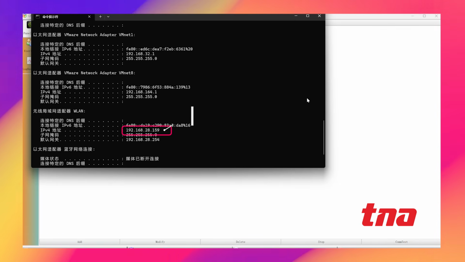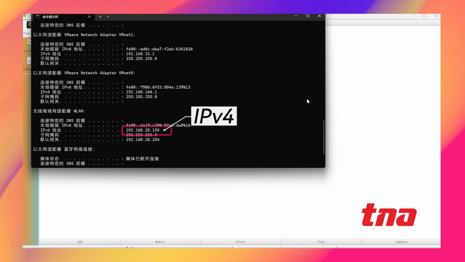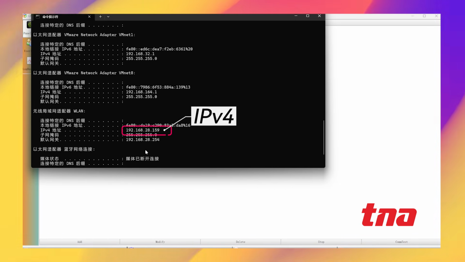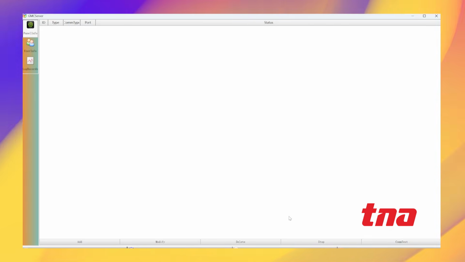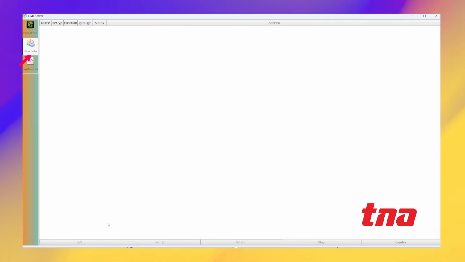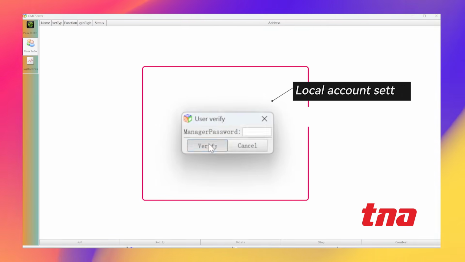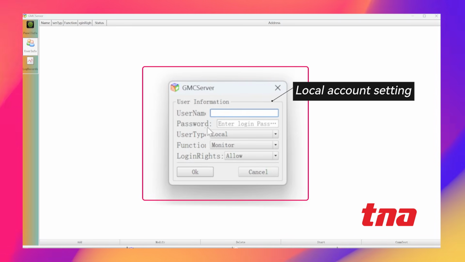Check the local PC's IPv4 address and record it. The remote PC needs to use it to log in. Add accounts and user info with the user type remote in the GMC server.